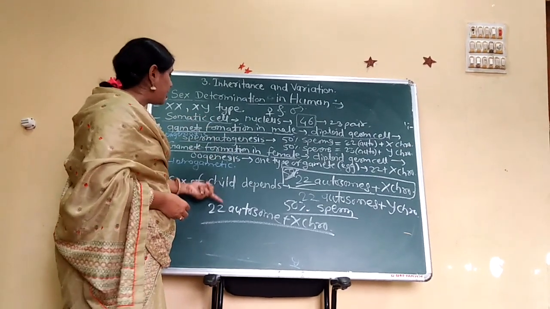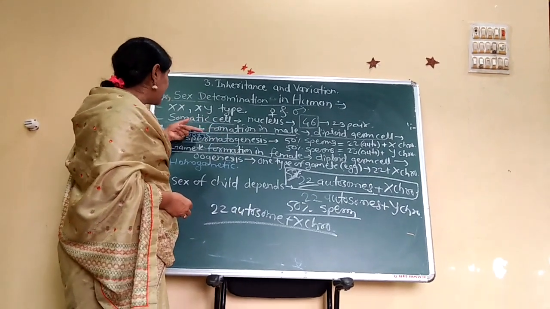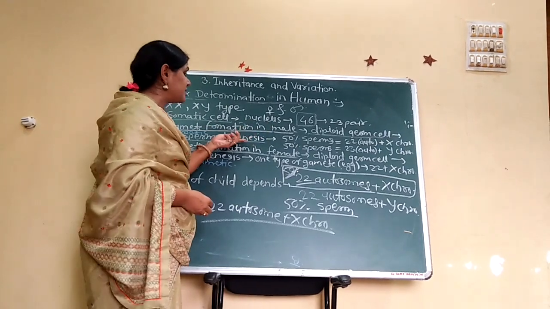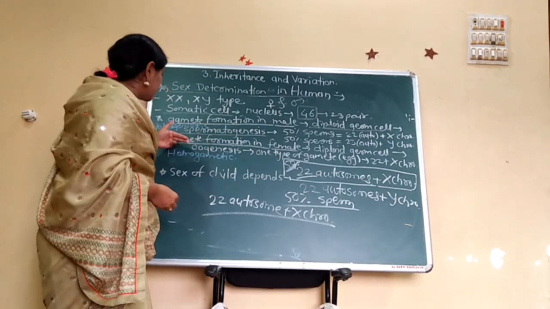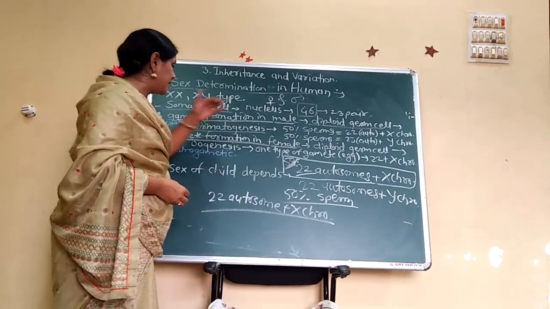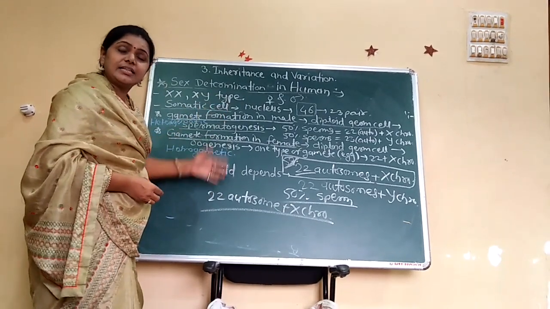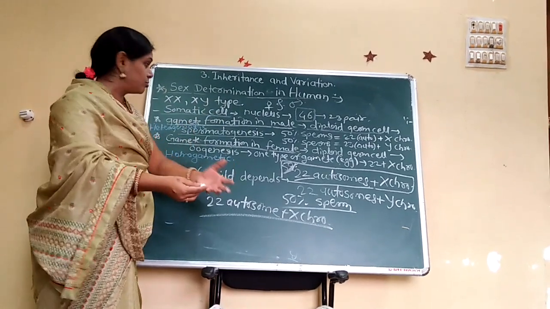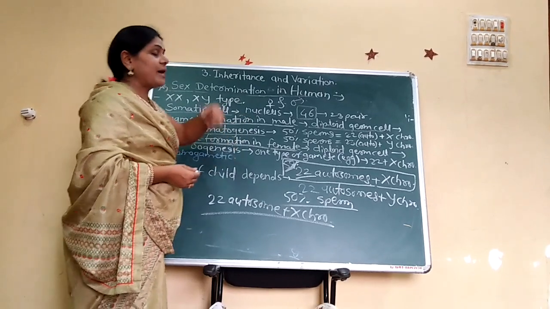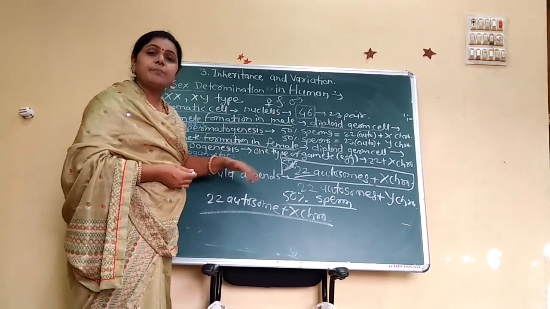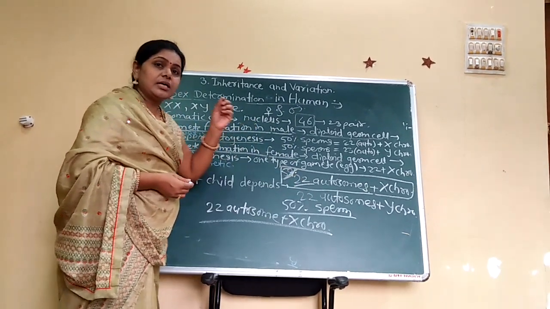This is gametogenesis. The gamete formation in male is spermatogenesis, and gamete formation in female is oogenesis. In male, male gametes are produced, and in female, female gametes are produced.